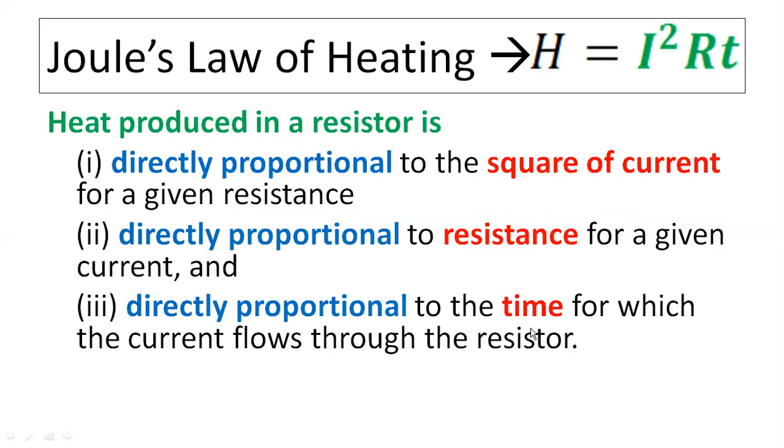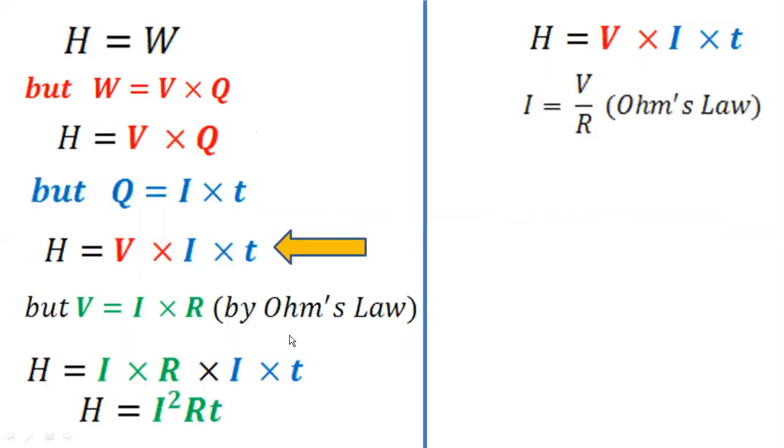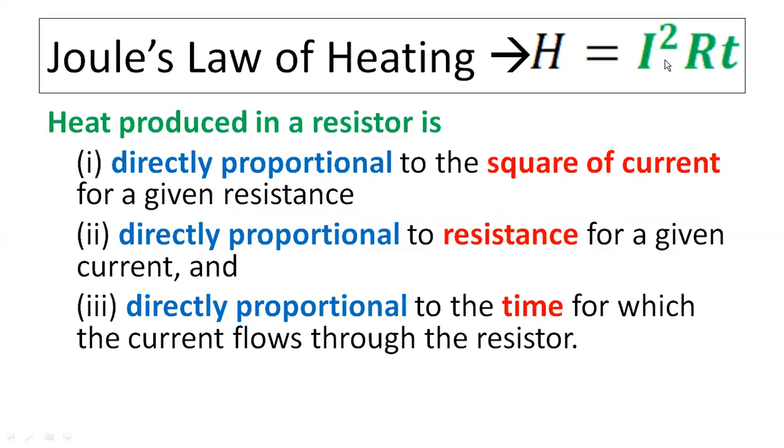So remembering this particular Joule's law of heating is so simple. All you need is this formula, H is equal to I square RT. There are no mnemonics for this, just remember it: I square RT. So this is just a statement. You don't need to remember these statements, because anyone can write them based on the formula. So just remember the formula. Take a screenshot of this.